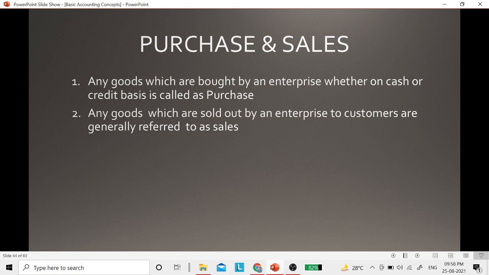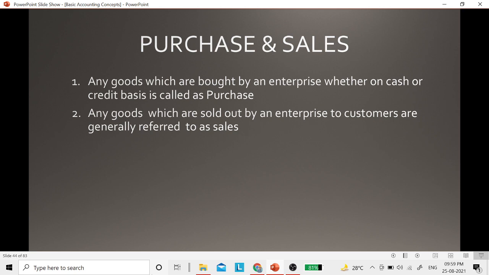Now next is purchase and sales. We are very familiar with these two concepts, purchase and sales. So whenever I as an enterprise, as a business or as a company, buy anything, whether it is on cash basis or on a credit basis, it is called as purchase. So it might be raw material, it might be a finished product bought for resale. Whatever material, whatever commodities you are buying, that will be considered as a transaction of purchase, whether it is on cash basis or on a credit basis.